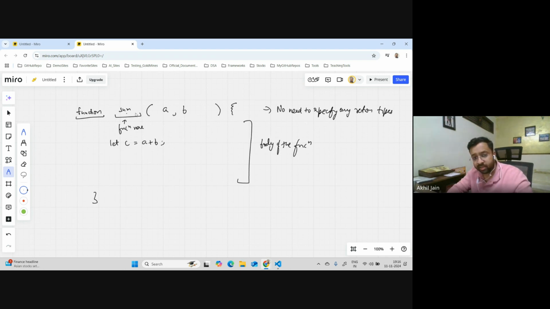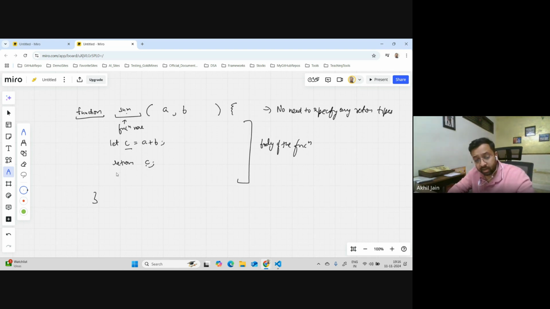Someone who calls the sum method, I want that thing to know about the output of it. So what I'll do is use a return keyword, similar to any other language. You can say return, and whatever you feel like returning. Here I want to return the C, so I'm mentioning C.